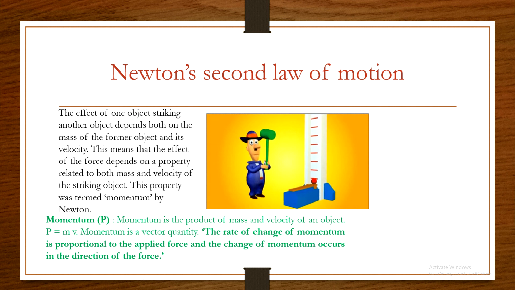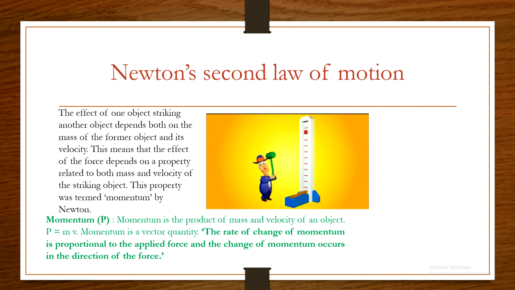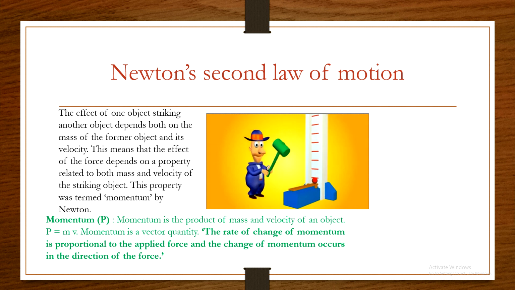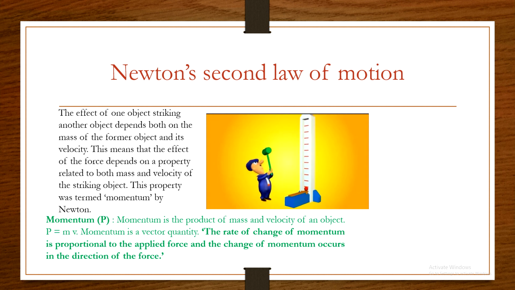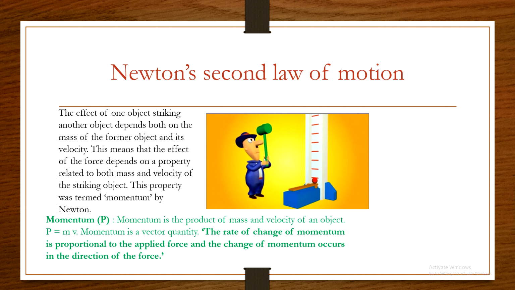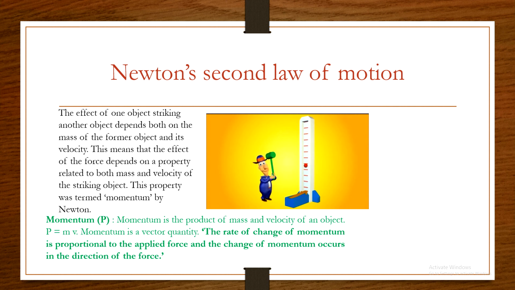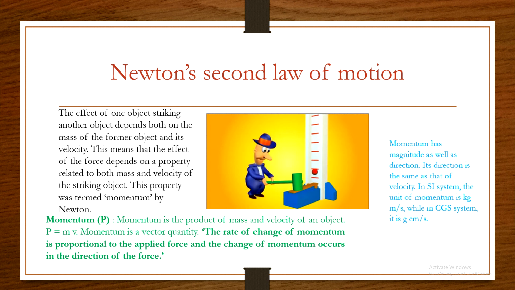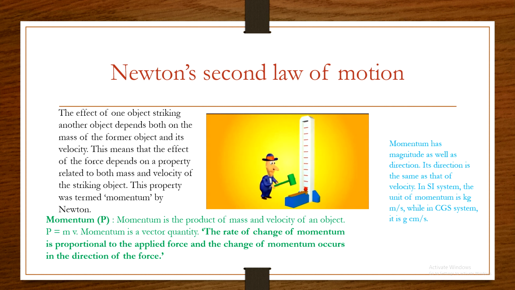So how to define Newton's second law? The rate of change of momentum is proportional to the applied force, and change of momentum occurs in the direction of force. Okay, so this is called Newton's second law. And we know that it is a vector quantity. So let's define what is the unit.